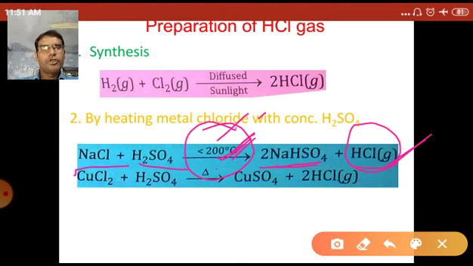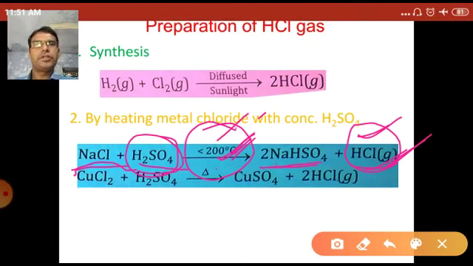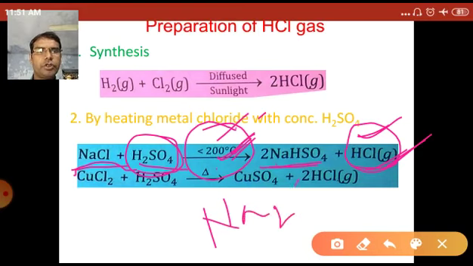If a high temperature is provided, that means more than 200 degrees Celsius, then they form sodium sulfate, Na2SO4.